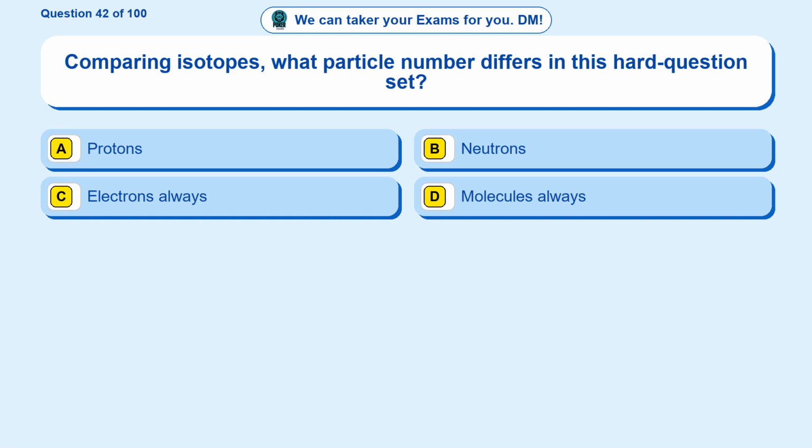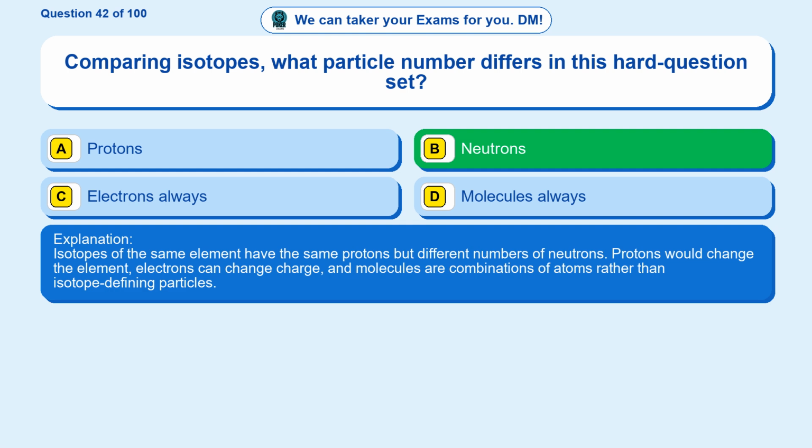Question 42. Comparing isotopes, what particle number differs in this hard question set? Option A, protons. Option B, neutrons. Option C, electrons always. Option D, molecules always. The correct answer is option B, neutrons. Isotopes of the same element have the same protons but different numbers of neutrons. Protons would change the element, electrons can change charge, and molecules are combinations of atoms rather than isotope-defining particles.